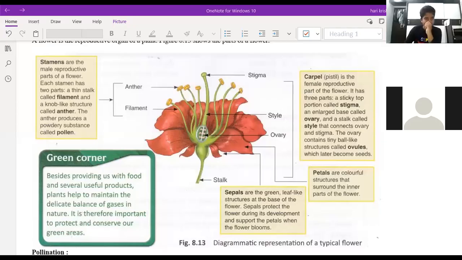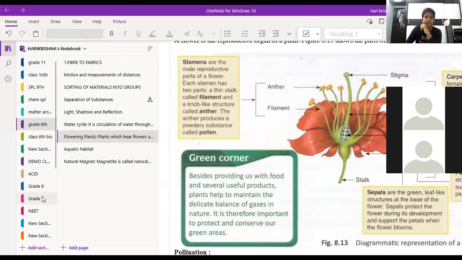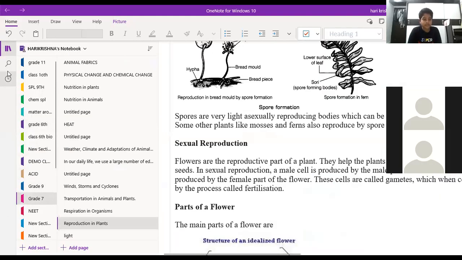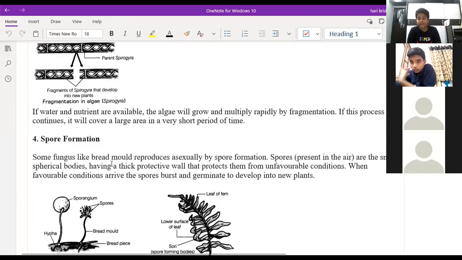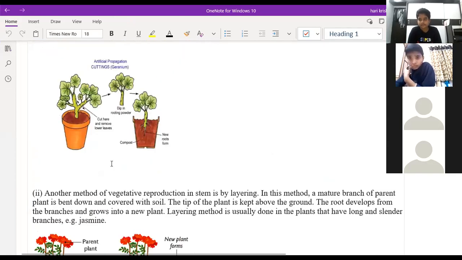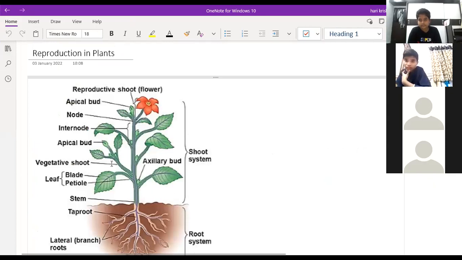Not anything, sir. We have completed one chapter, sir, and it was respiration. Actually, we completed the respiration in organisms, and we are doing reproduction. Respiration in the plants. Okay. We finished the respiration in the plants.